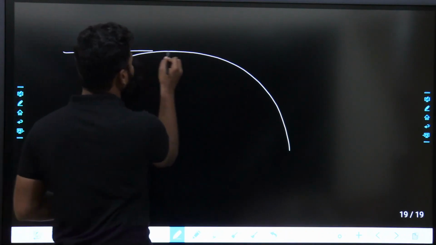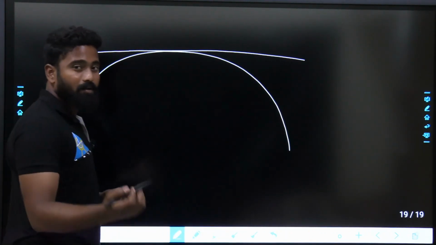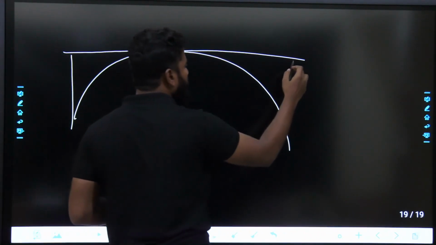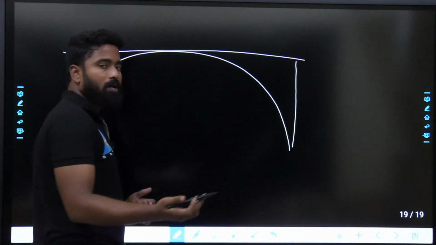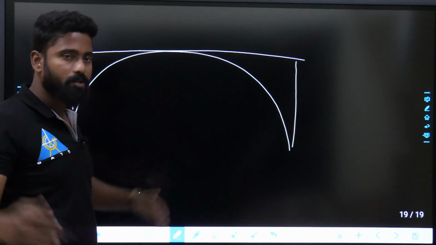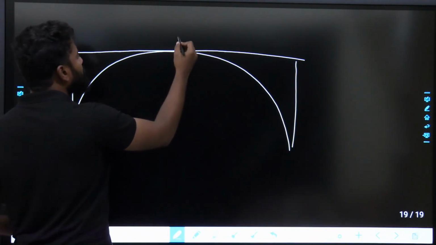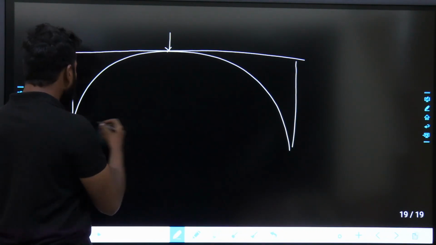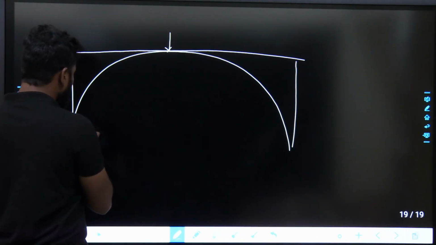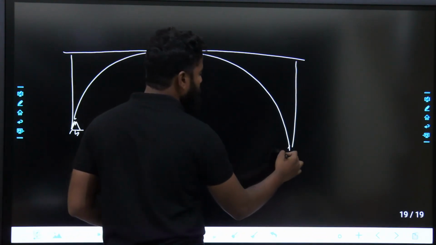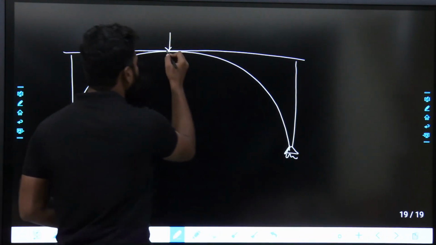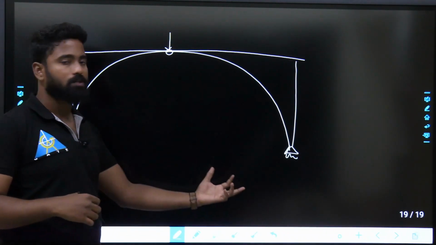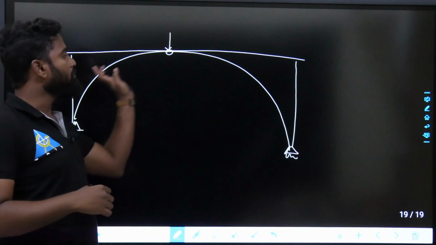You might have seen arches below the bridge decks. Bridge decks can also be made up of arches, or you can see them in the mast or all those things, domes. It has got the geometrical advantage actually. Fine. So when load is applied, what are the reactions here? This will be a 3-hinged arch. So when load is applied, what are the reactions at the supports? What is the bending moment in the member?